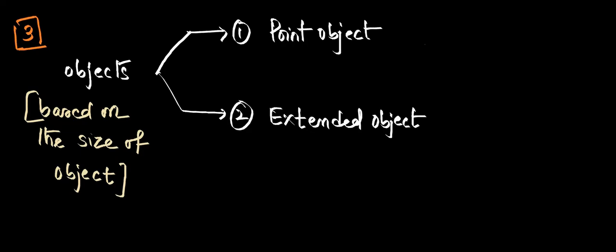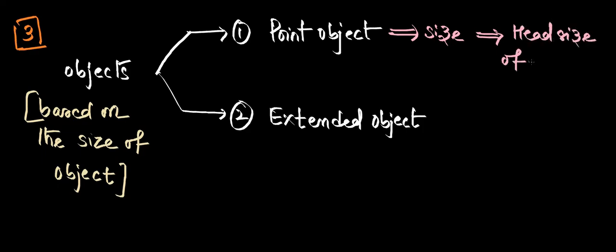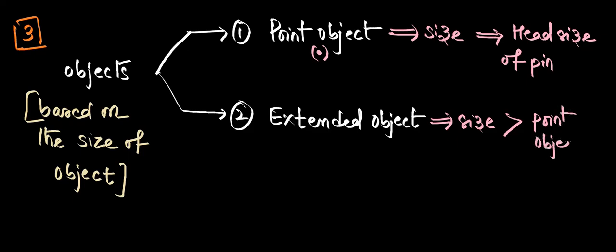If you take a point object, what does it mean? The size of this object will be the head size of a pin. We use a safety pin, no? You might have seen a safety pin head. Such a small size, in a simple way, is of point size, that's why it's called a point object. Extended object means the size is more than the point object size.